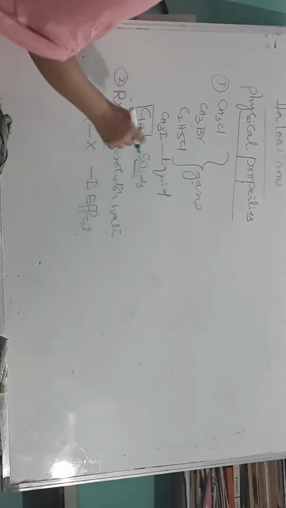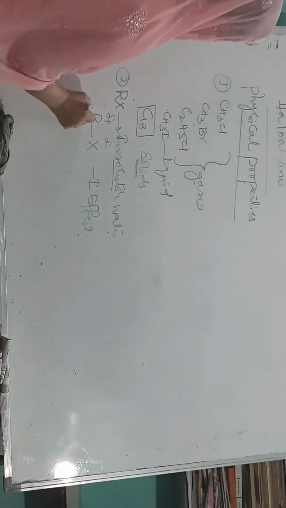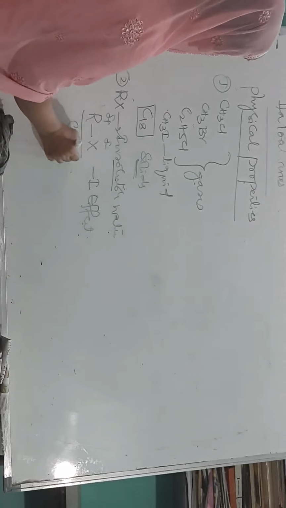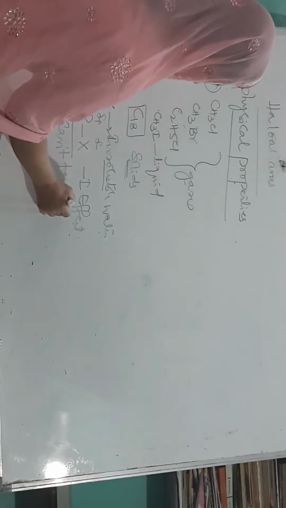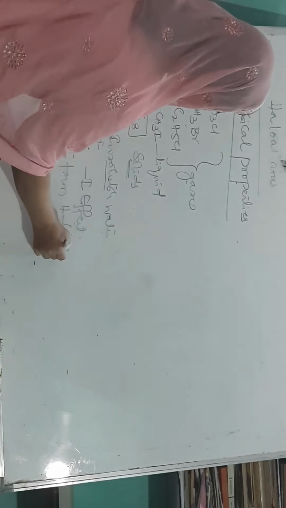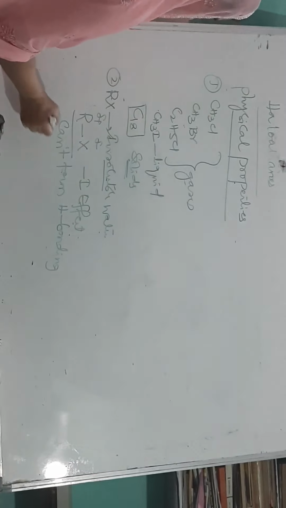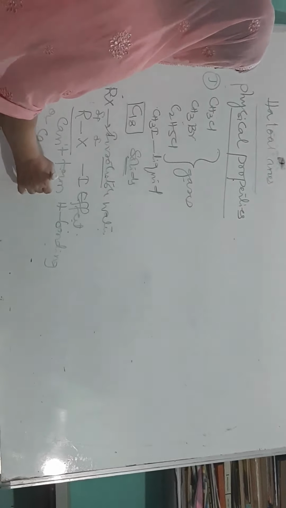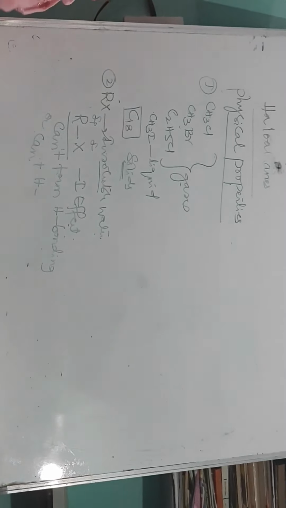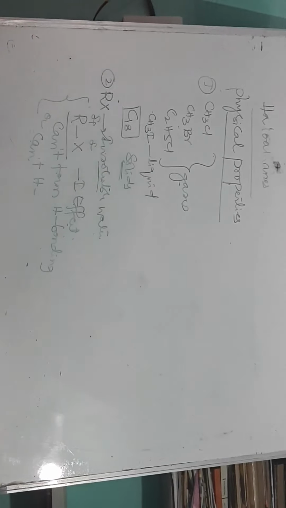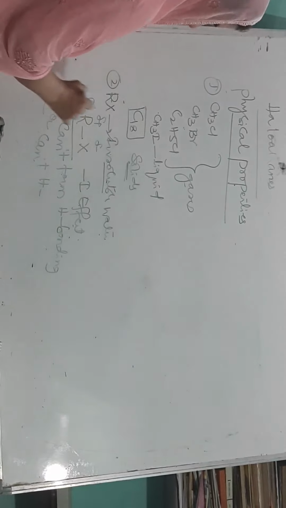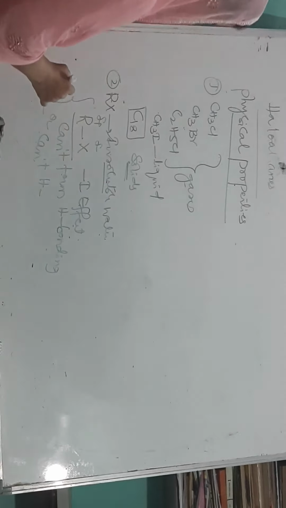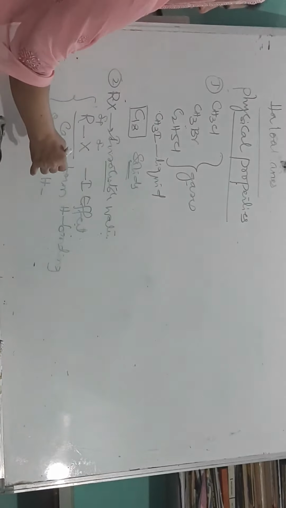Polarity is there, but even though they are insoluble in water, because alkyl halide cannot form hydrogen bonding with water, and they can't break the hydrogen bonding which is already present in water. A very important reason we should note here.